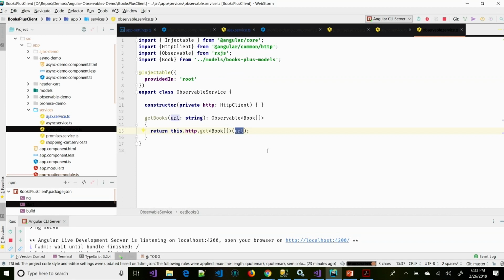Yeah, please. What's the one sentence difference between promises and observables? Observables are better.